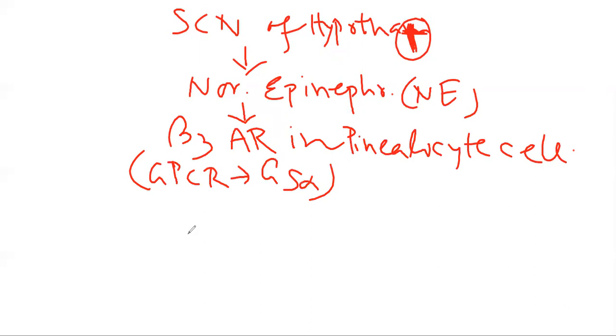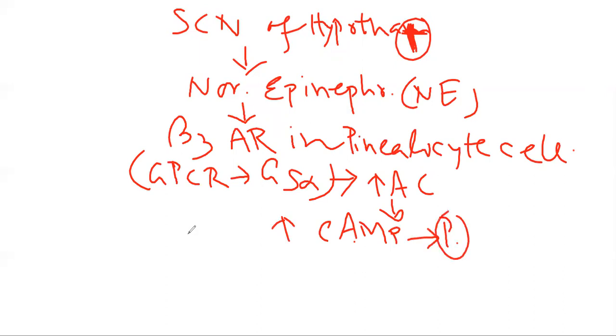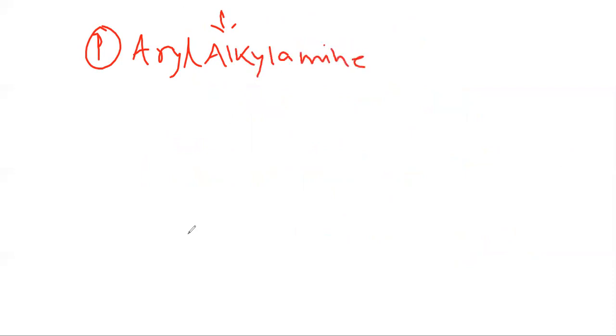So what will happen? There will be an increase in adenyl cyclase that will lead to an increase in cyclic AMP, and this cyclic AMP will phosphorylate protein kinase A, and this will ultimately phosphorylate, or activate, the arylalkylamine N-acetyltransferase enzyme.